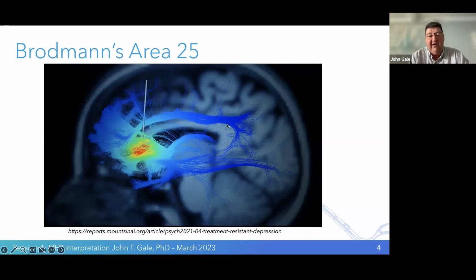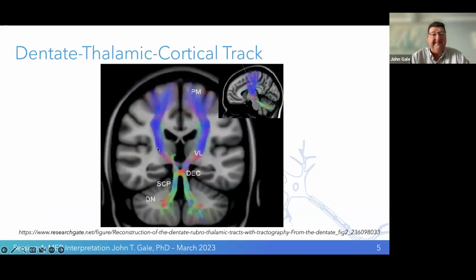We can see these long fibers here are going anterior. We have a bunch of crossing fibers in the anterior region. And this simulation just shows the activation zone in those fibers for treatment of this area.